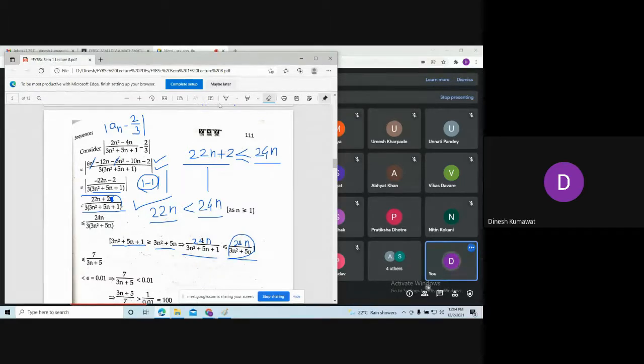That is, 24n in the numerator divided by 3 times (3n² + 5n) in the denominator. Now you can simplify it a bit further. So here we are having 3 times what? 8. Okay.